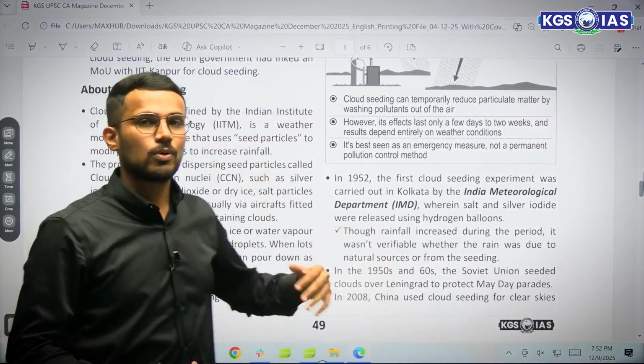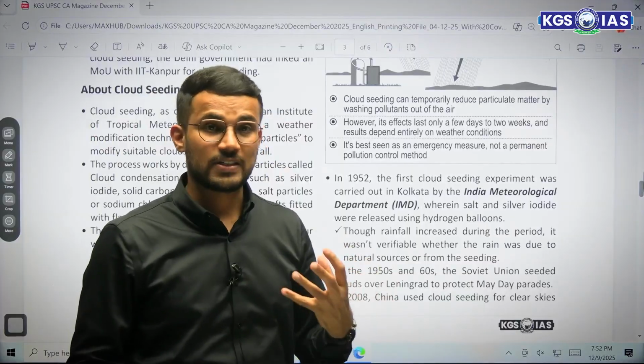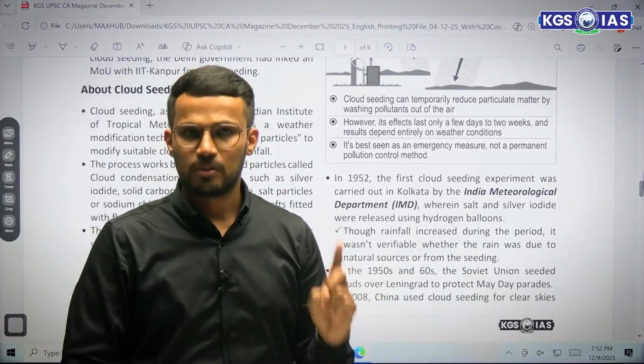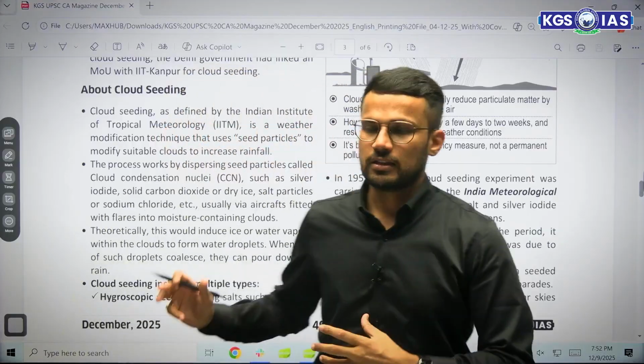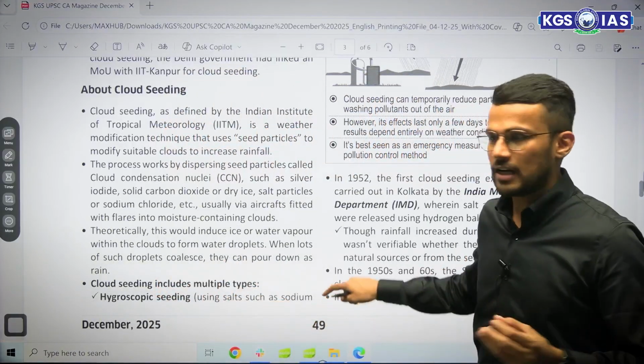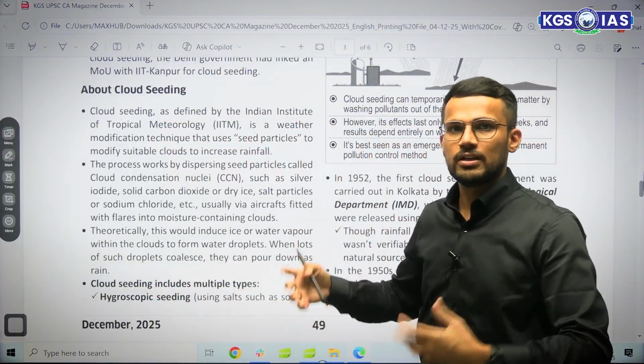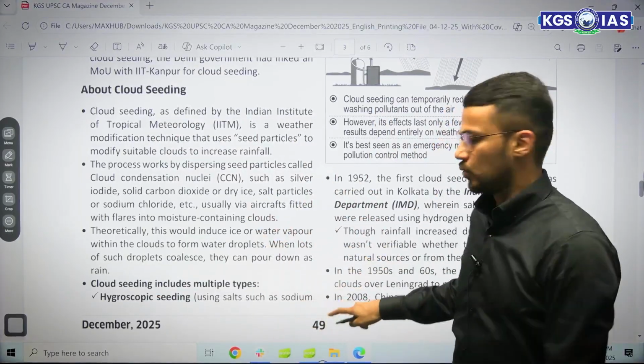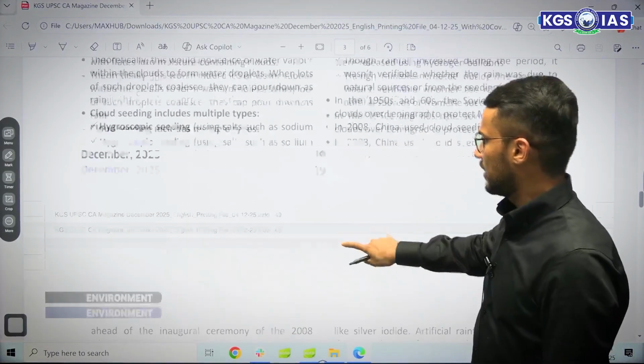And if we talk about recent significant experiments of cloud seeding, in 2008 during the Olympics, China used this kind of seeding experiment to make sure that the clouds before some important events, like the opening event or closing event, were cleared. So that's what cloud seeding is.